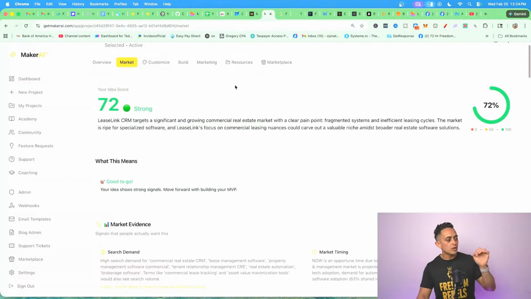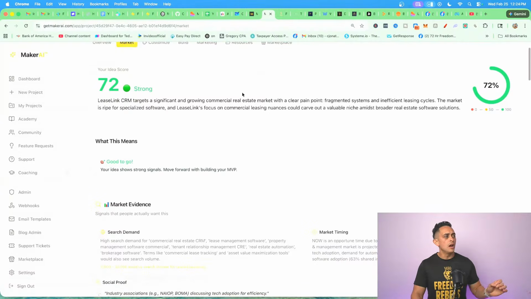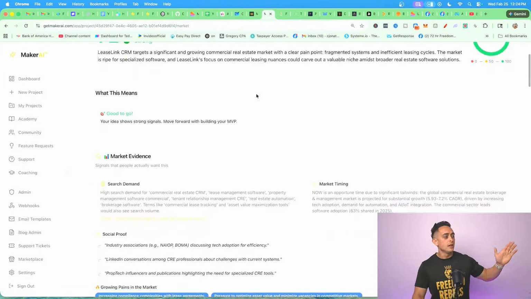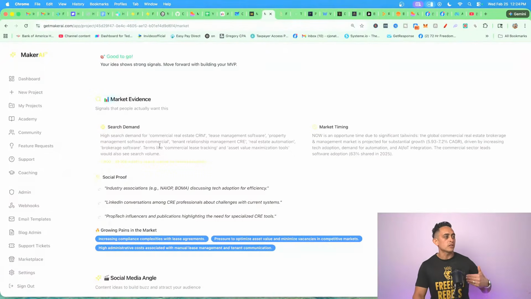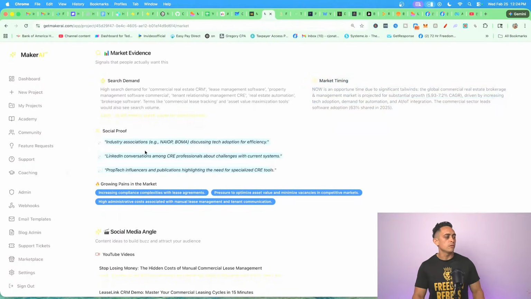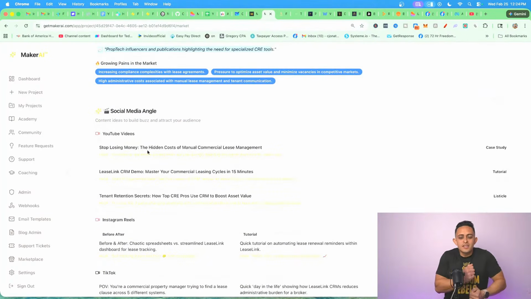So as you can see, now it gives us everything. It gives us an entire brief of this software, right? The market evidence, what's the search demand? What's the market timing? What's the social proof, right? Again, this is the validation part.